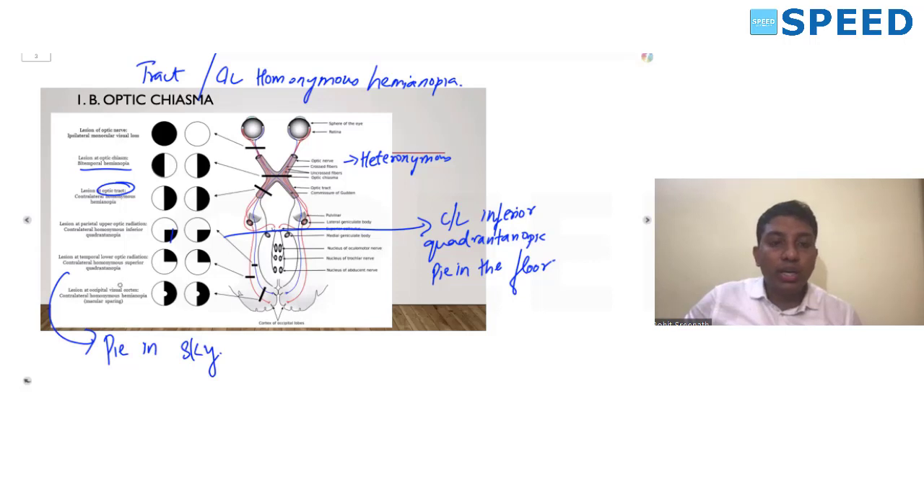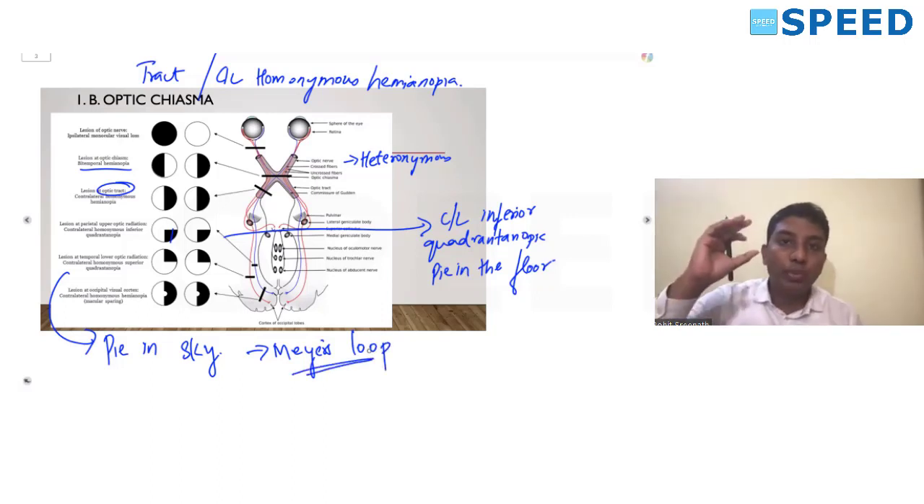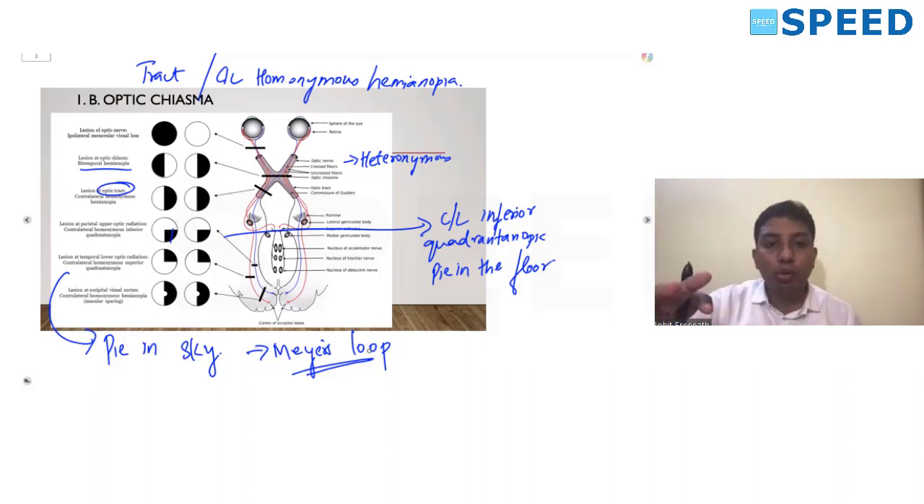One very important point to remember here is the lower optic radiation fibers which pass through the temporal lobe are also known as the Meyer's loop. So they can ask you, what does a lesion in a Meyer's loop result in? Remember, a lesion in the Meyer's loop is nothing but a lesion of the optic radiation fibers passing through the temporal lobe. So it results in a superior quadrantanopia or pie in the sky.